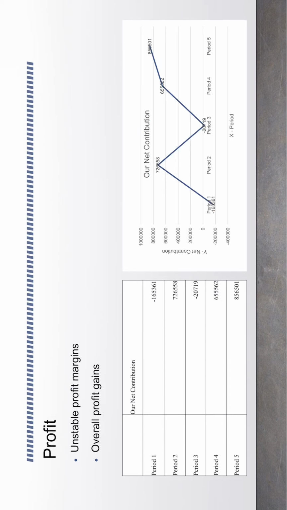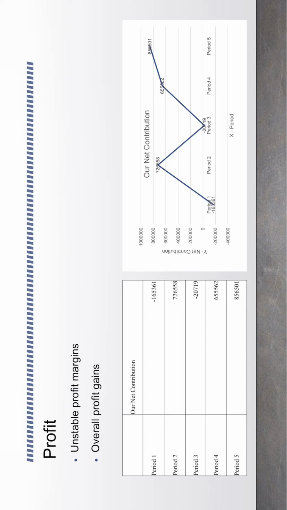Our profits at first declined in period 1 with negative $165,361 because our price was the lowest in comparison to our competitors. In the second period, we gained a great profit in comparison because our price was the highest amongst our competitors, which is another human error we made.